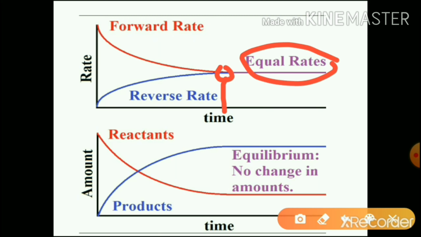In the second graph, see the amount of the reactant falls, meaning the concentration of the reactant falls with time and the concentration of the product increases with time, and at one moment during the course of the reaction there will be no more change in the concentrations or amounts of the reactants or product. See, these two lines are becoming parallel to each other. So there is no more increase in the amount or concentration, meaning there is no change in the equilibrium concentrations. That remains constant with time. So this is called dynamic equilibrium.